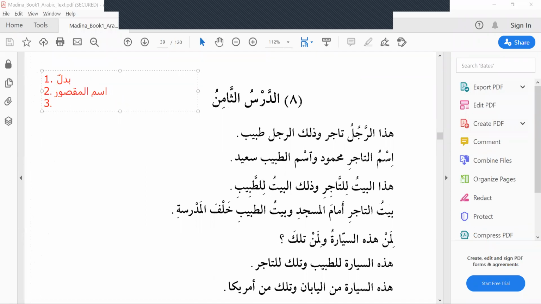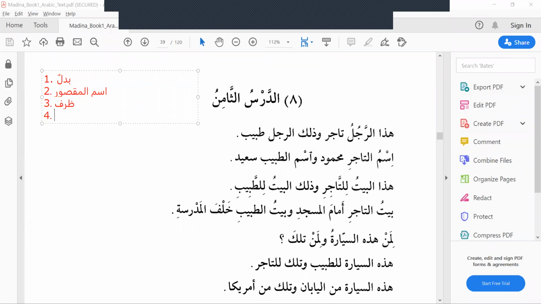Third, al-dharf. I hope you remember the dharf. What is dharf? Dharf is adverb. We have already learned 2 adverbs in the previous lesson. One is fawqa, above, and tahta, under. So these 2 adverbs we have learned earlier. In this lesson, we will be learning 2 more dharfun.